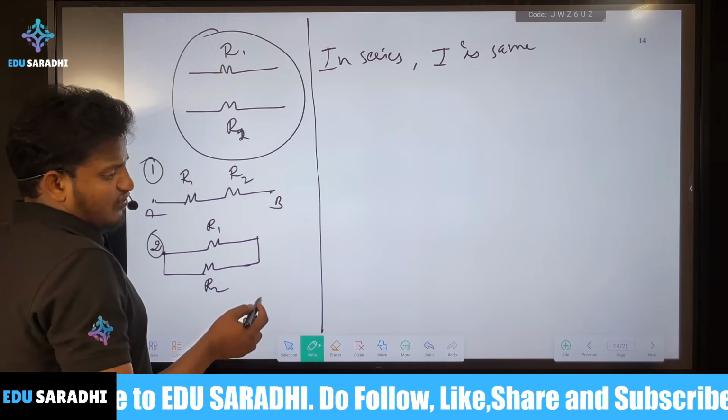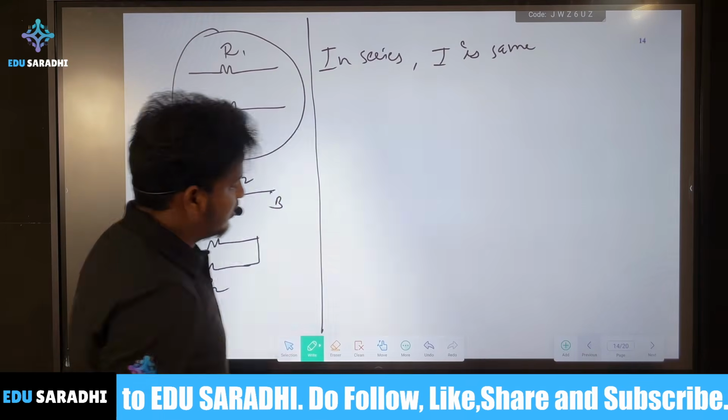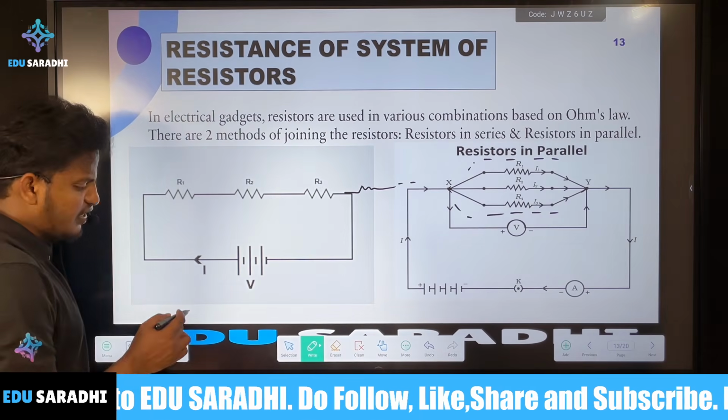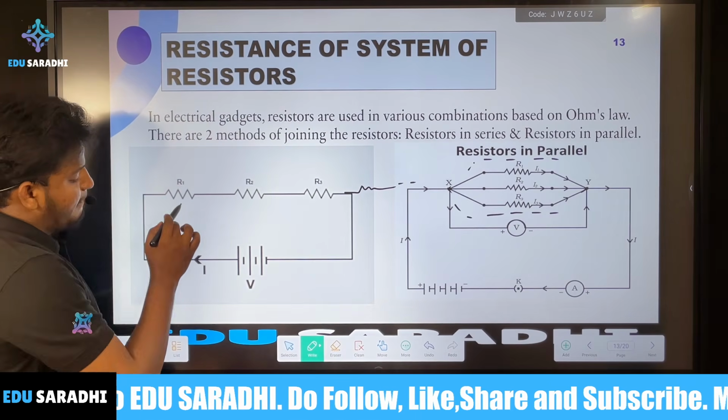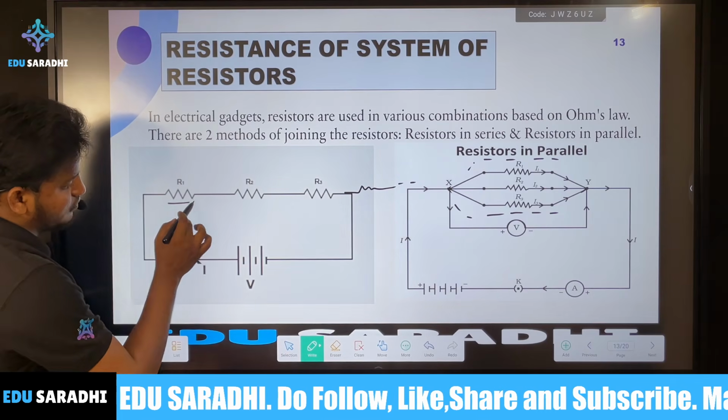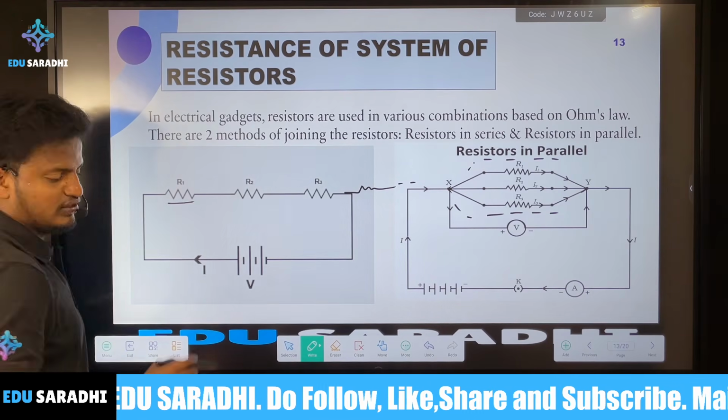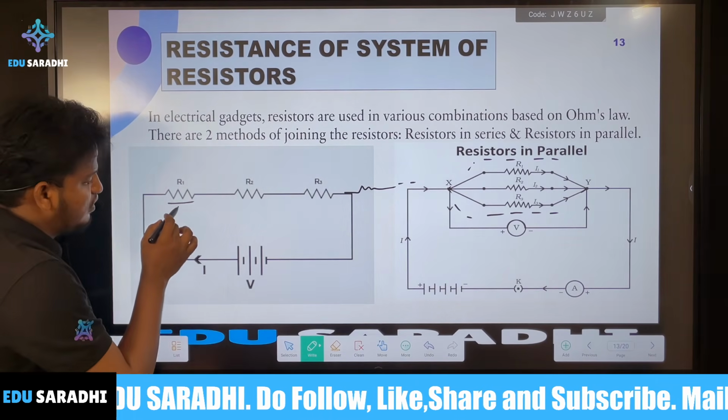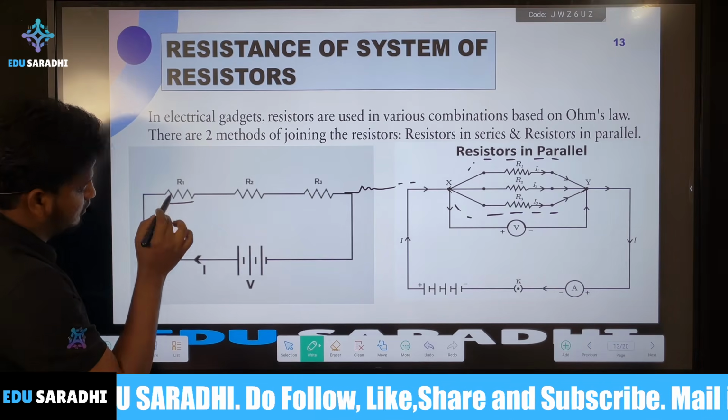Now we'll see based on this diagram. Now here, what happens? There is R1, R2, R3. So here you can see the current everywhere will be the same.